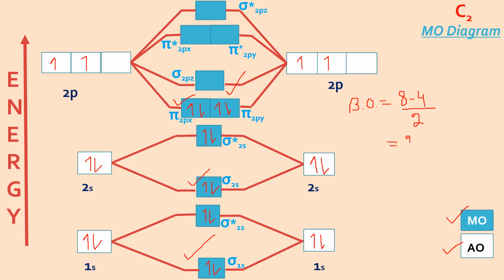So if the C2 is formed under any conditions, it has to be a molecule with a double bond between 2 carbons. Don't compare it directly with the other carbon compounds, because carbon makes 4 bonds. This is the explanation on the basis of MOT, that if such a molecule is ever formed, what will be the nature as far as the magnetic behavior is concerned, and what will be the bond order. So bond order is going to be 2.